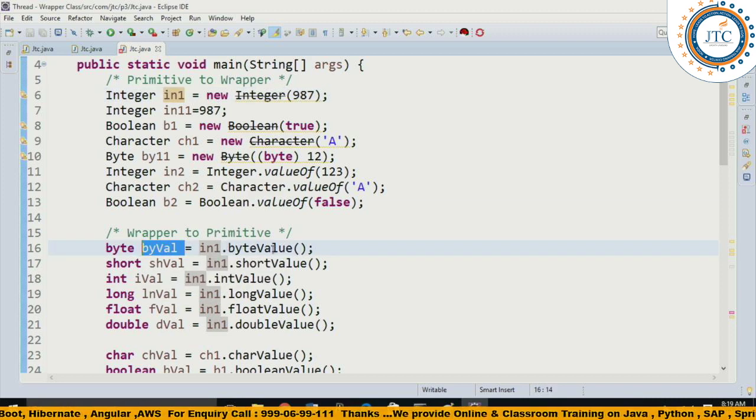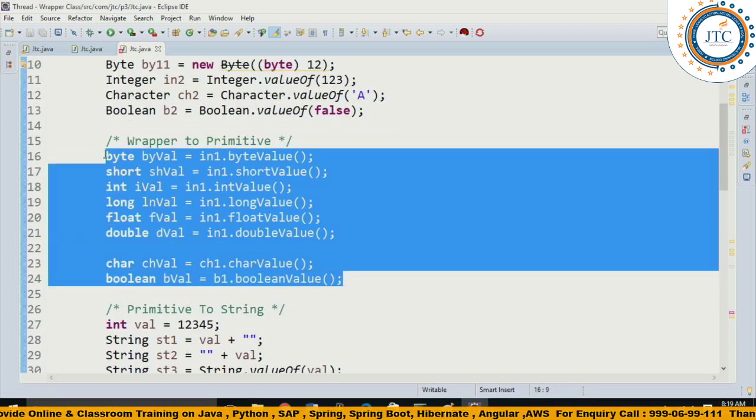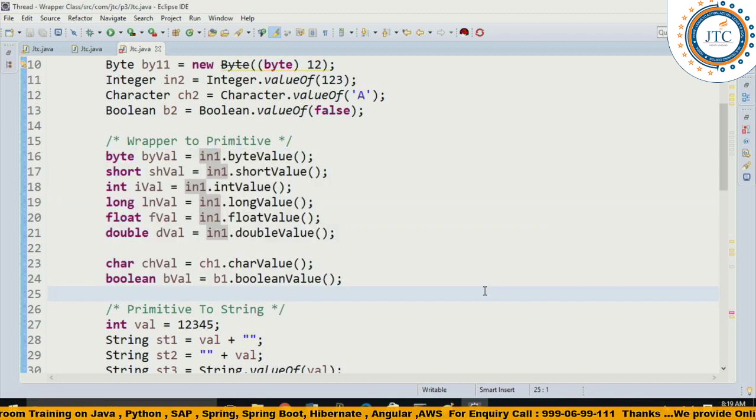So similarly, whichever class you are going to have, whether it is byte, short, int, long, float, double, correspondingly we have these different methods. So you can just keep in mind one pattern, and you may use it in your program if required.